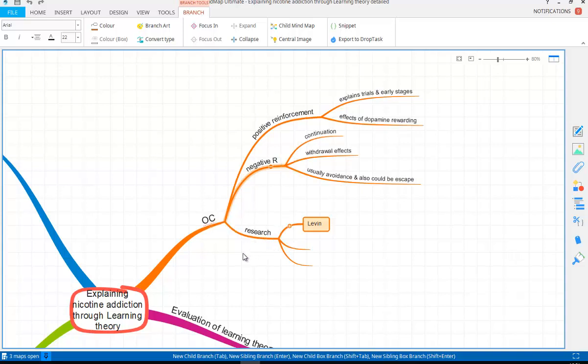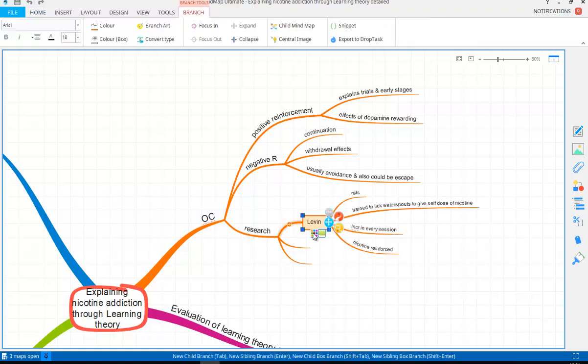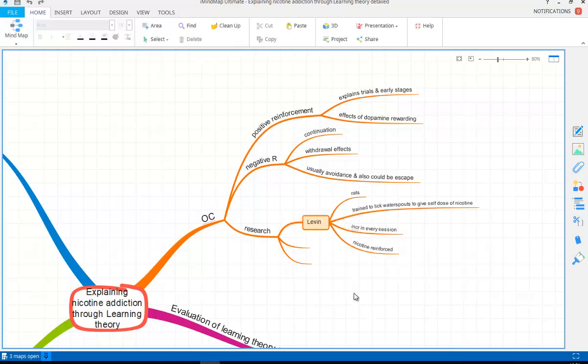Here we want to have a look at a piece of research, and the research we're going to look at is the Levin research. So let's have a look at this. Levin used rats, in this case, a piece of research from 2010, trained rats to self-administer doses of nicotine by licking either one of 2 different water spouts to give themselves a self-dose of nicotine. And what they found was this behaviour increased with every training session, up to 100 licks per infusion.